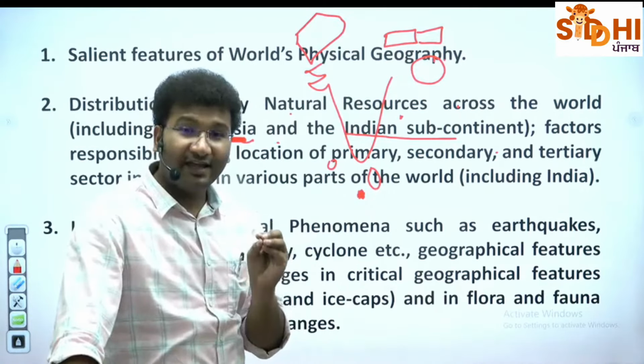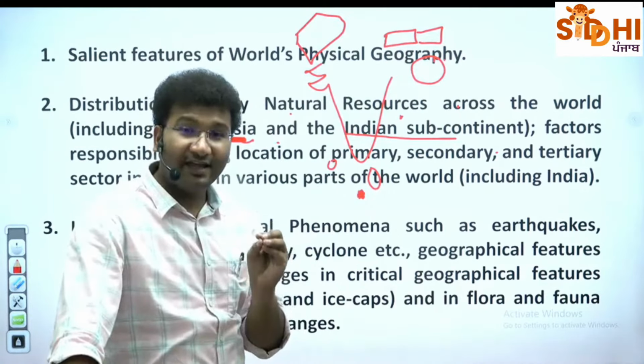Recently there is a mountain which is present under the sea. Any mountain which is buried under the sea will be called a seamount. The name of that seamount is AN. AN means Afanasy Nikitin. Afanasy Nikitin seamount. Now let me tell you what is this Afanasy Nikitin seamount. See, when you look into the syllabus and current affairs, it automatically becomes easy, right?